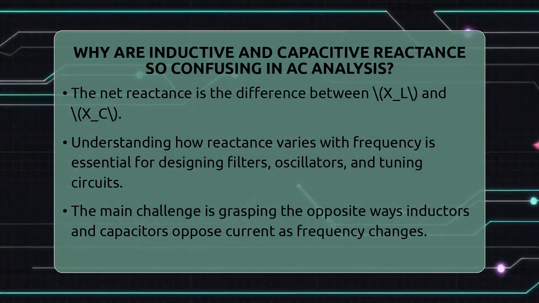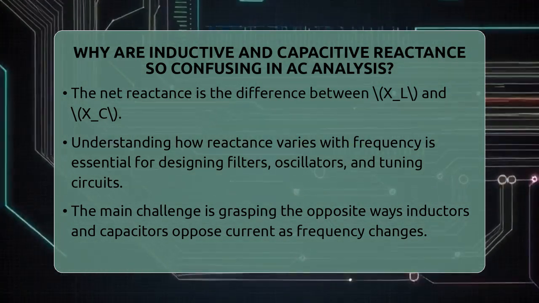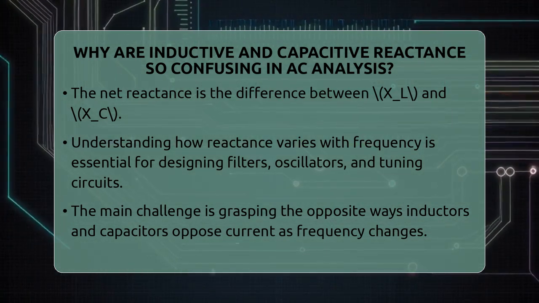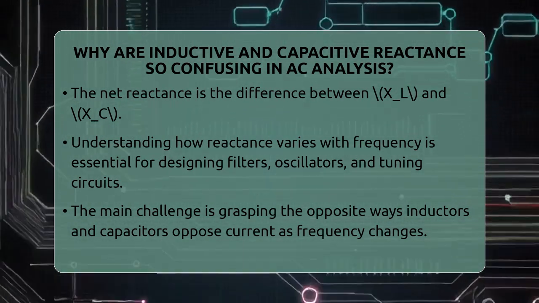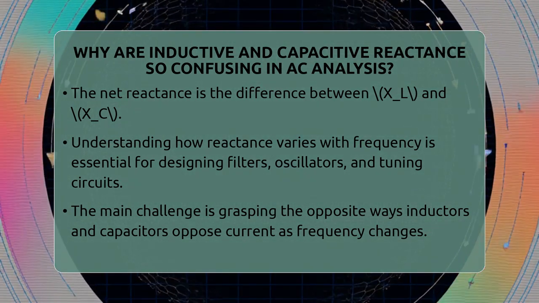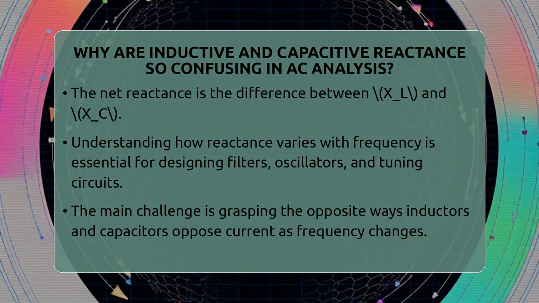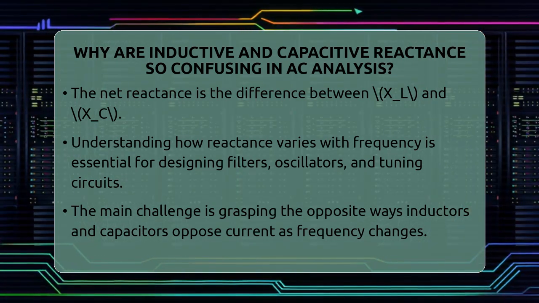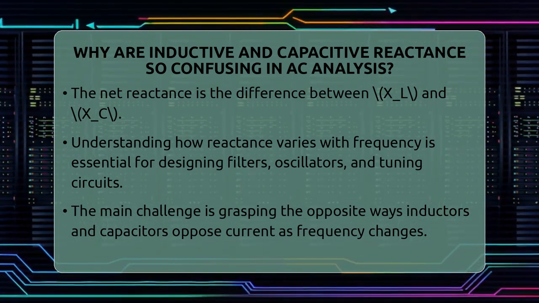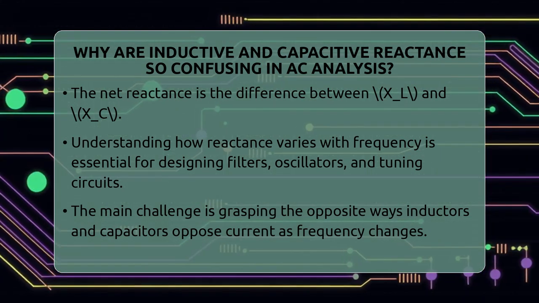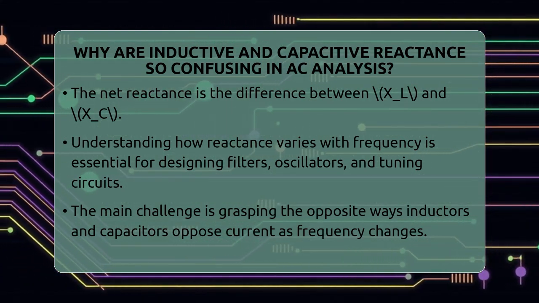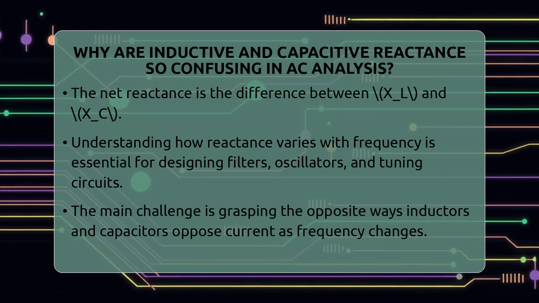The key to mastering AC circuit analysis is recognizing that inductive and capacitive reactance are two sides of the same coin but behave very differently as the frequency changes. This difference is what often trips people up, but once you see how they oppose current in opposite ways and how their reactances depend on frequency, it becomes much clearer.